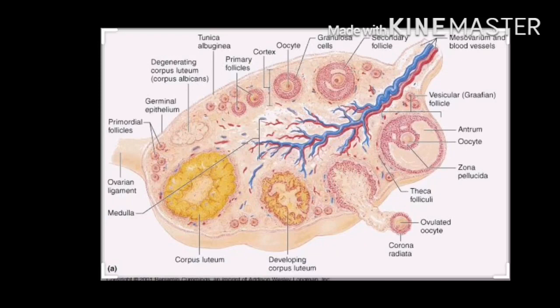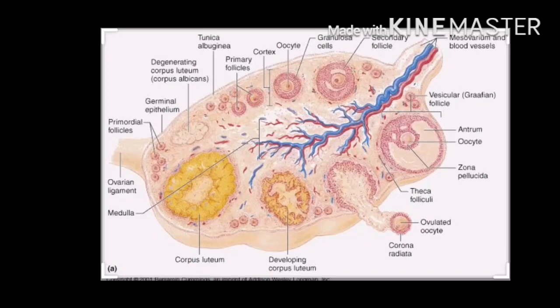The process of oogenesis, that means formation of ovum, starts much before the birth of the female baby, and by the end of the 12th week the ovary is fully formed. So what happened?